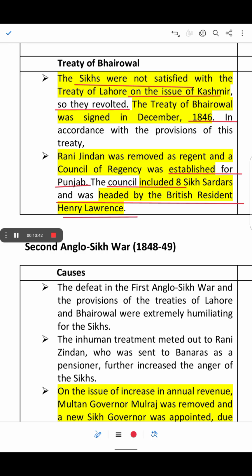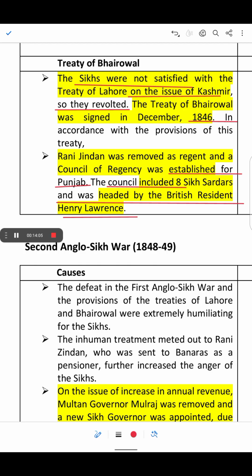So we have understood that after the Treaty of Lahore in 1846, the Sikhs were very unhappy and dissatisfied with the terms, especially on the issue of Kashmir. Forcefully they had to give their land to the British.